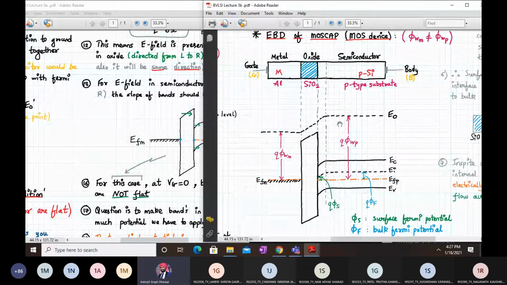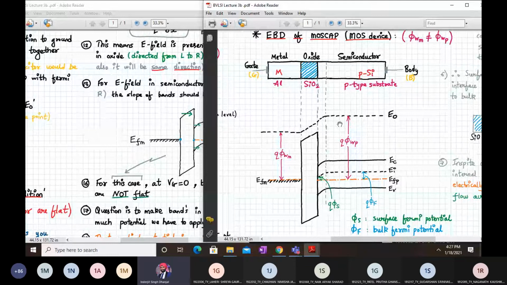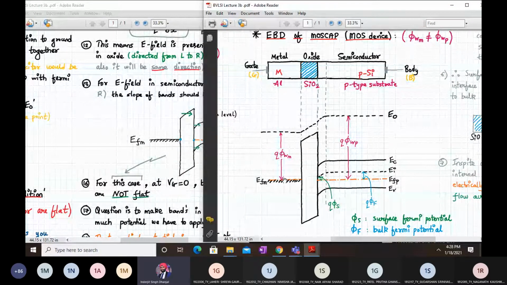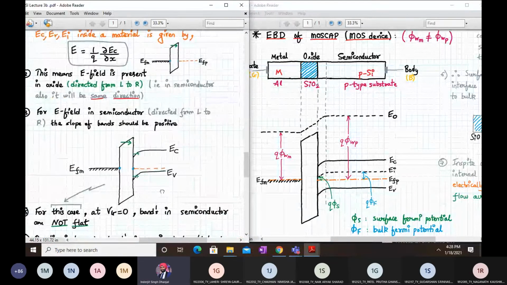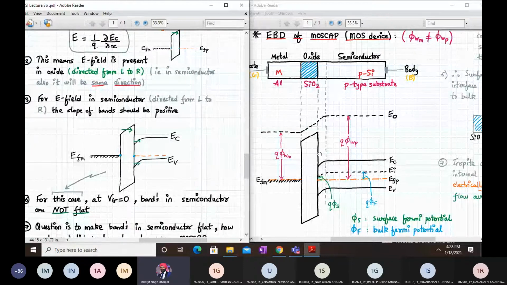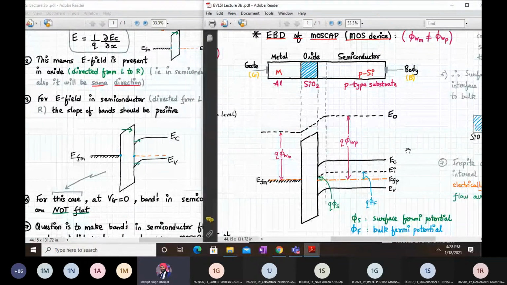So this is what will happen when you join the three materials, that is metal, oxide and semiconductor, together. We have a band bending, that is, upward band bending from metal to p silicon. From left to right, we can say we have band bending towards upwards. Okay, so we'll pause for around 5 seconds. You can note down this energy band diagram. I hope that these points are clear.